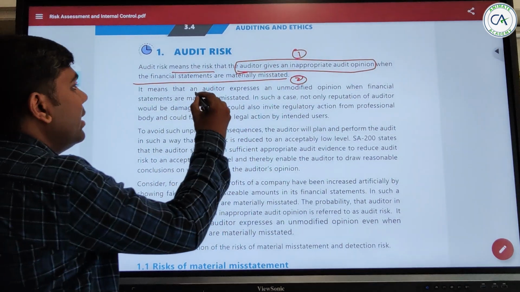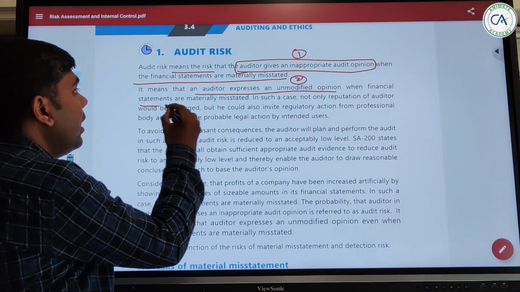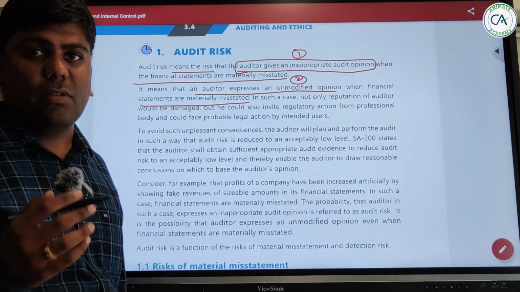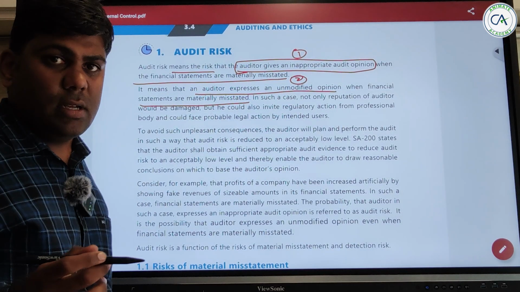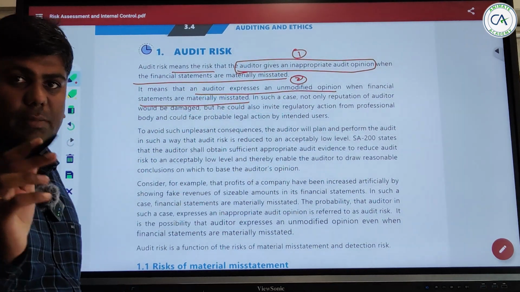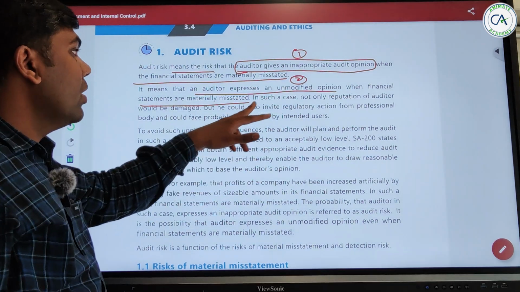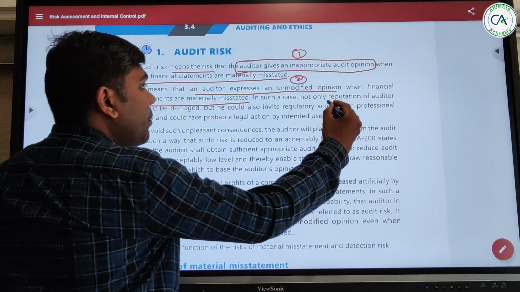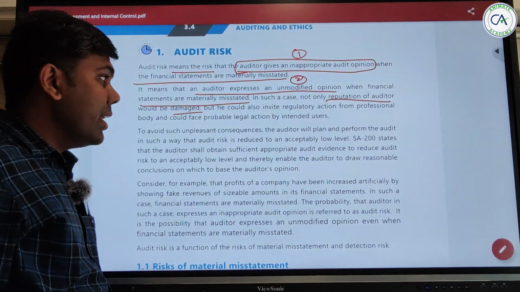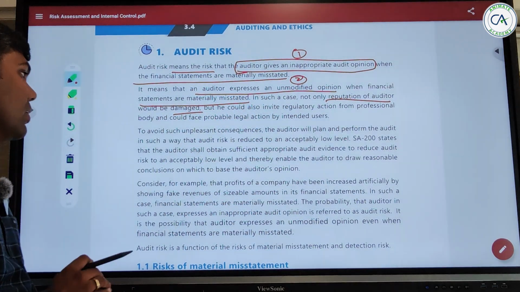It means that the auditor expresses an unmodified opinion when the financial statements are materially misstated. He should have given a modified opinion when the financial statements are materially misstated, but what he is giving is an unmodified opinion. In such a case, the reputation of the auditor will get damaged, and it will invite regulatory actions from the professional body and could face legal consequences.